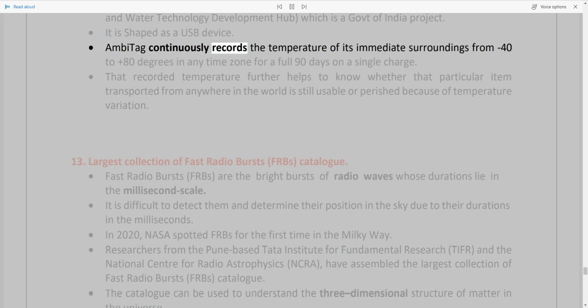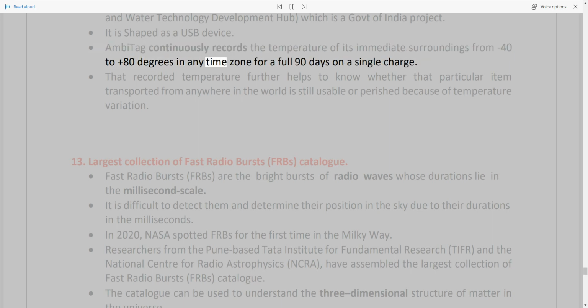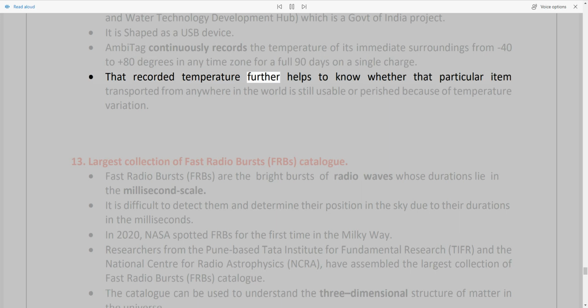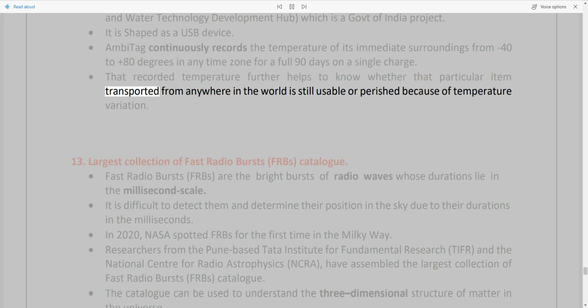AMBER-TAG continuously records the temperature of its immediate surroundings from -40 to +80 degrees in any time zone for a full 90 days on a single charge. That recorded temperature further helps to know whether that particular item transported from anywhere in the world is still usable or perished because of temperature variation.